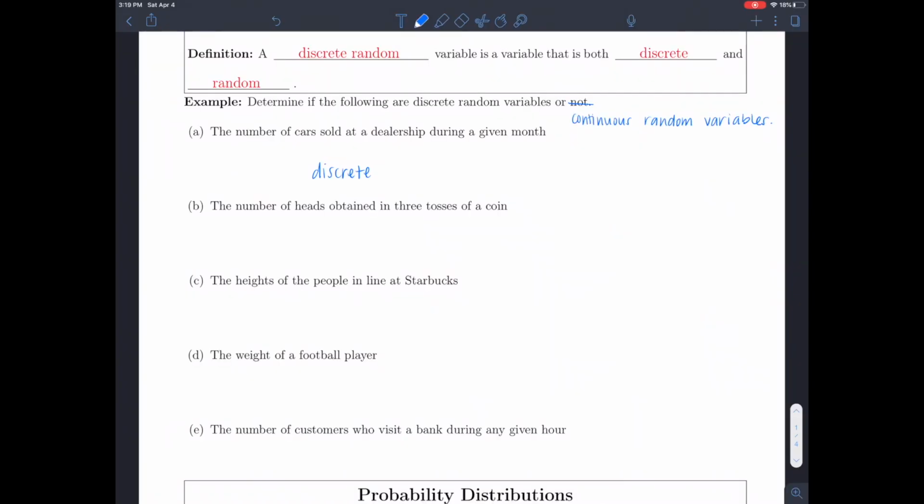For part B, the number of heads obtained in tossing a coin 3 times. So because I can only have the coin land on either side either once, twice, or 3 times, that makes this variable countable, which then means that it's a discrete random variable.